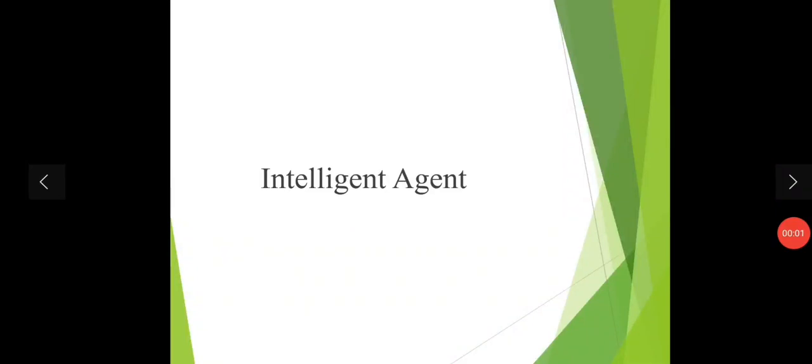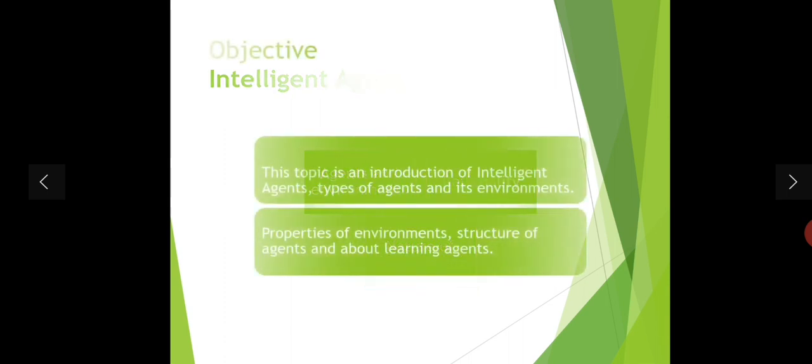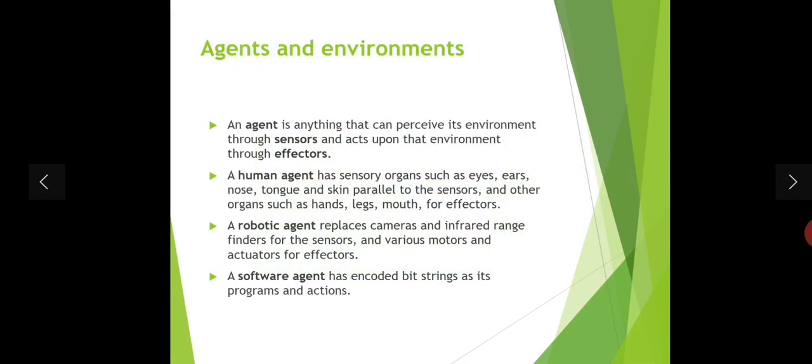Hello all. My today's topic is intelligent agents. What are intelligent agents? We are going to cover agents and their environment, rationality, and the nature of environment. So what is the objective? To introduce this topic and what the environments, types of agents, and structures are. First we have to understand what agents and their environment are.